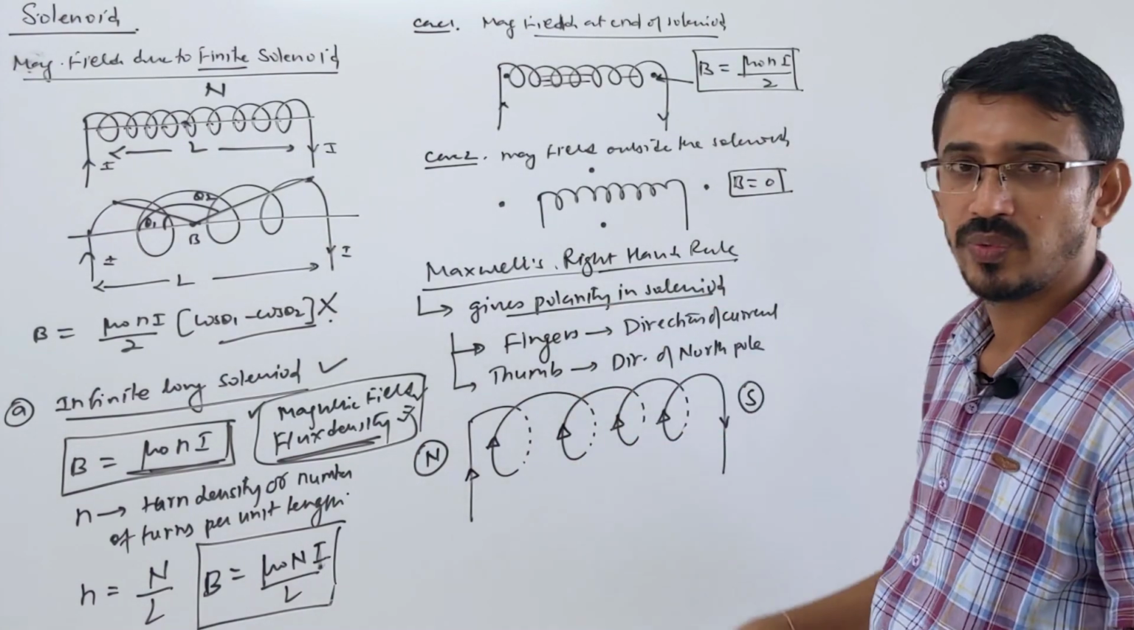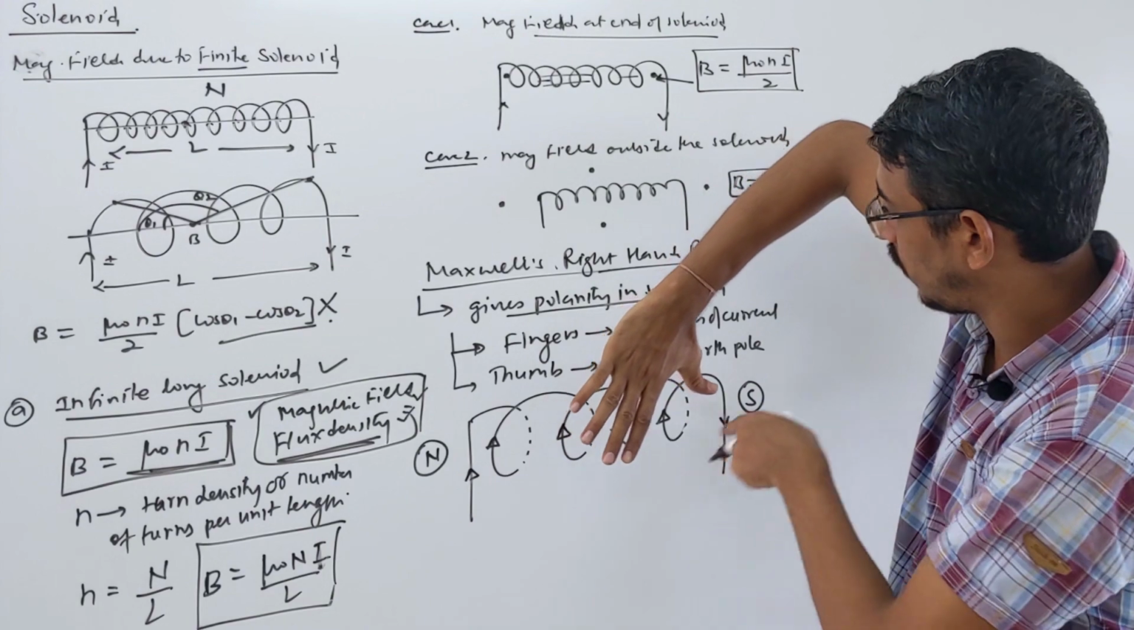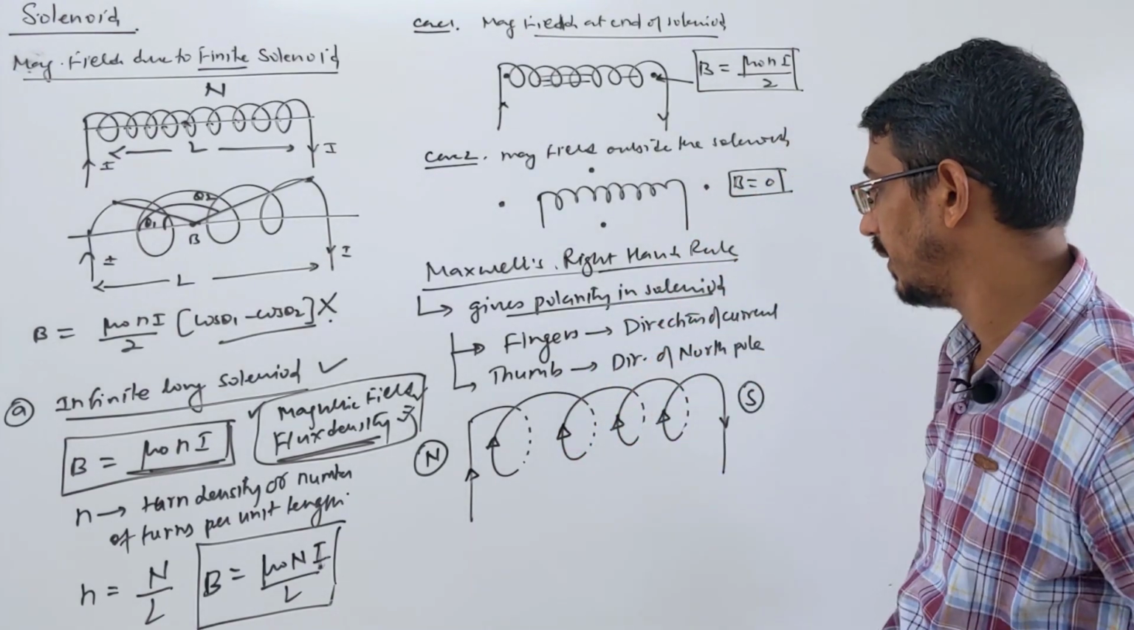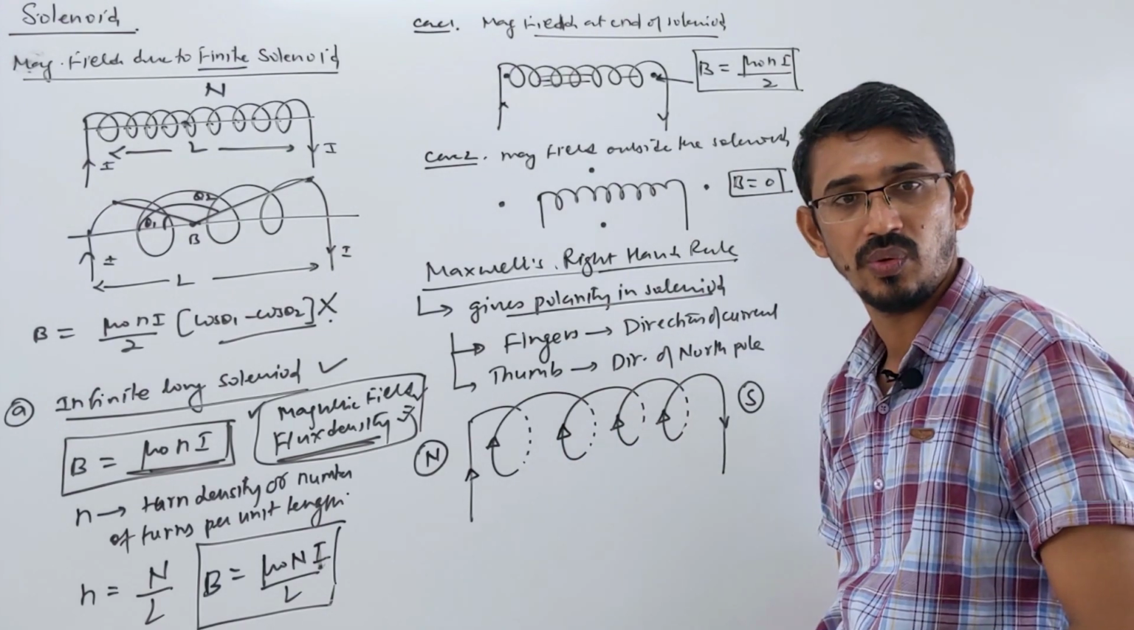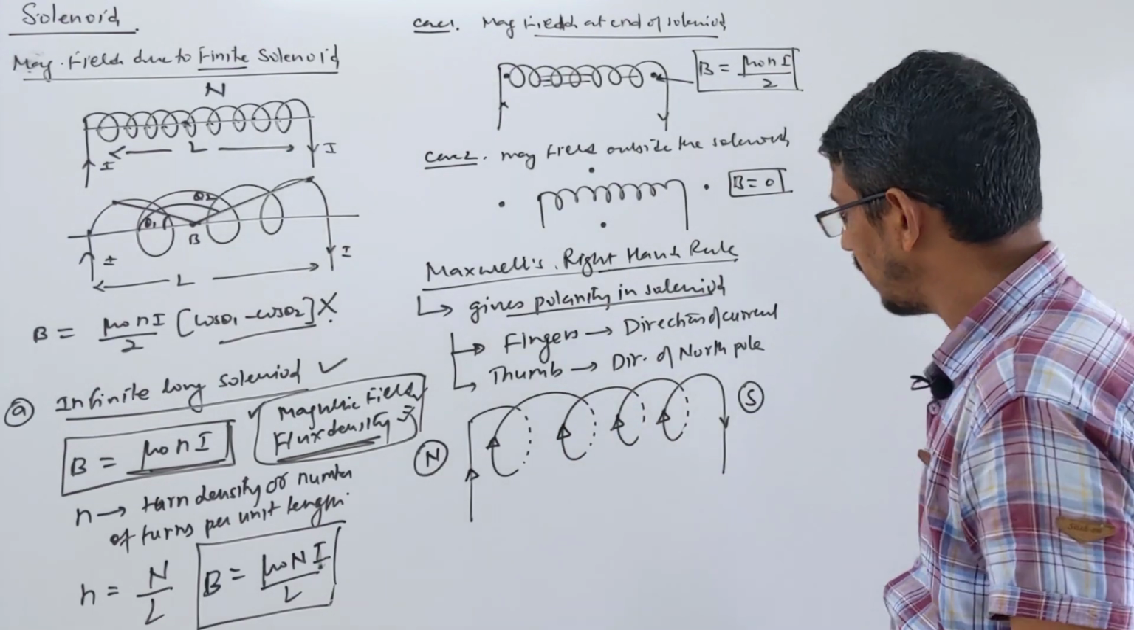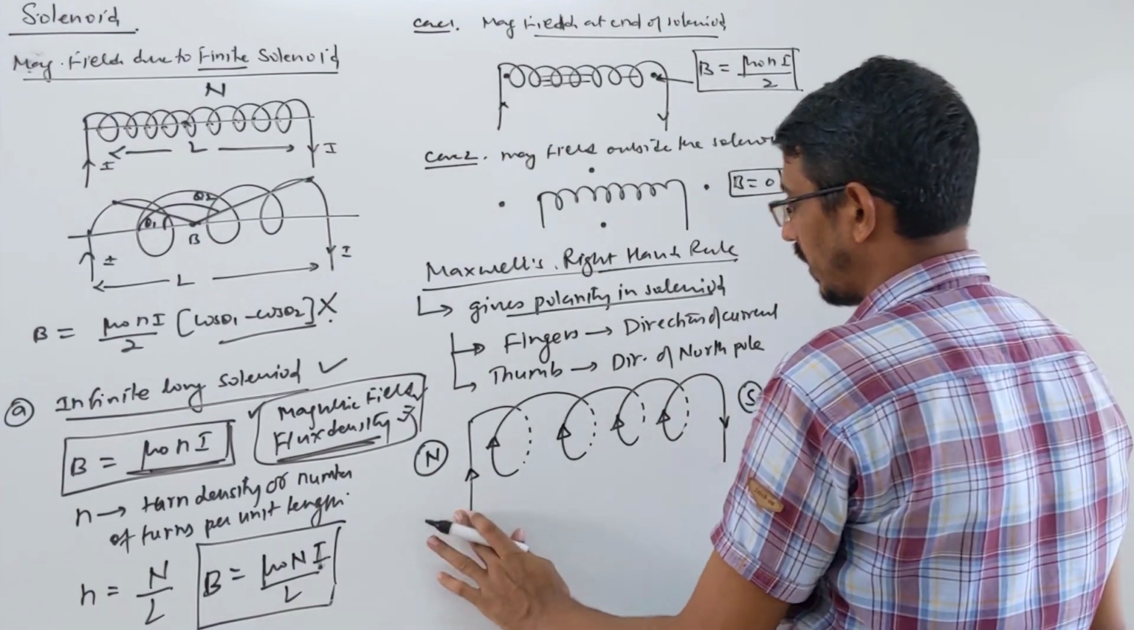Suppose the current is flowing downward, then you write it this way. Then the north pole will be on this side, fingers are downward, right? So the fingers show the direction of the current, then the thumb shows the direction of the north pole. Correct now? And the same question they ask for a coil also. In the last topic we have done it.